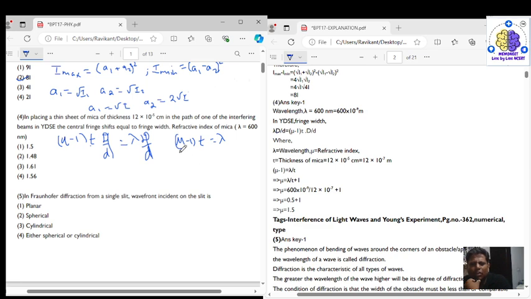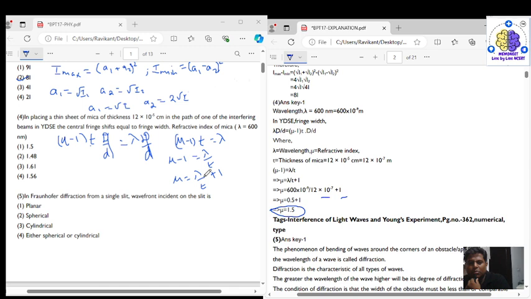So what we need to calculate is the refractive index. So this will be equal to mu minus 1 is equal to lambda upon t, and your mu will be equal to lambda upon t plus 1. So putting lambda as 600 nanometer upon t is 12 into 10 to the power of minus 7, plus 1. Solving this, we will get mu is equal to 1.5, right? So refractive index will be equal to 1.5.